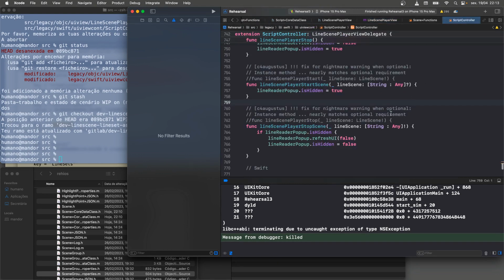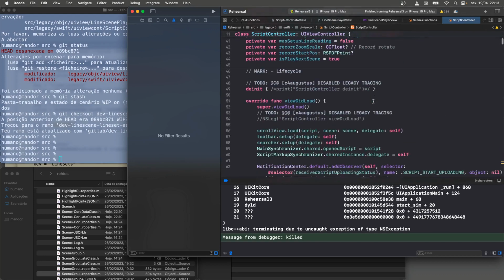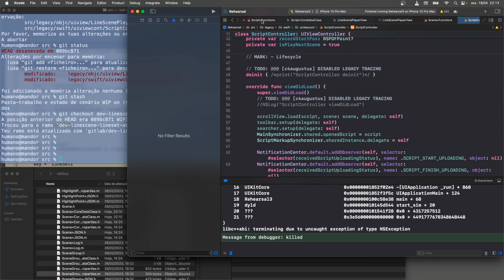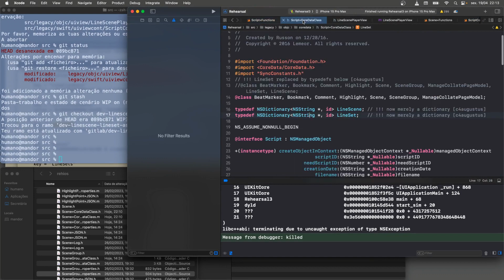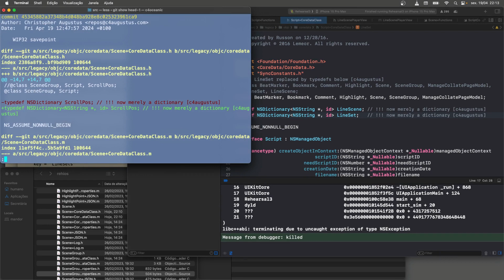And in the script controller, the difference here is I had to put in Swift's actual dictionary type, which is what this is, instead of the line scene, which I actually added a type def. Did I add a type def somewhere in here? I changed the type defs. No, that one's the same. Here, this was solving another problem. So let's do a git show head 1.